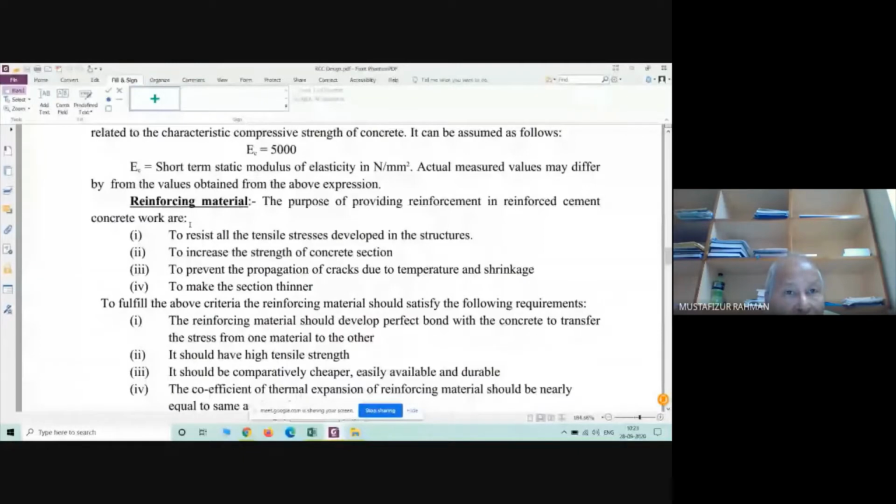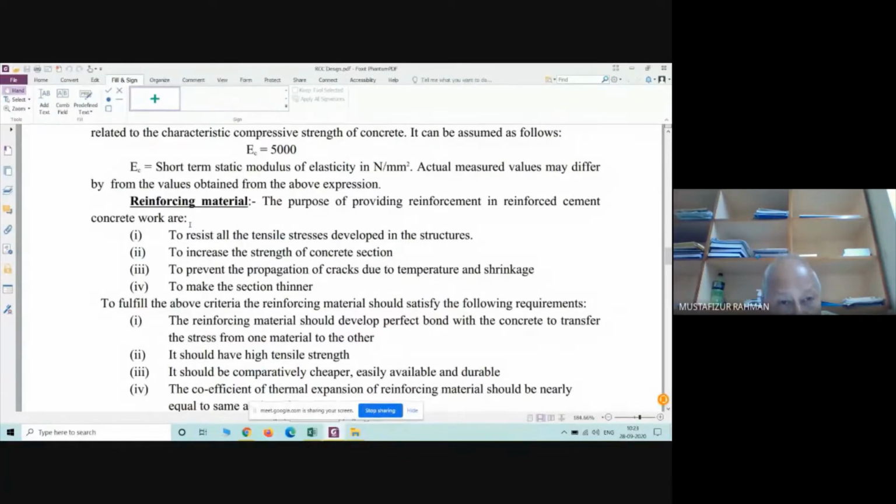That code will be required not only in your class, but throughout your lifetime if you want to be a design engineer. Now see the characteristic stress of steel, both in tension as well as compression.